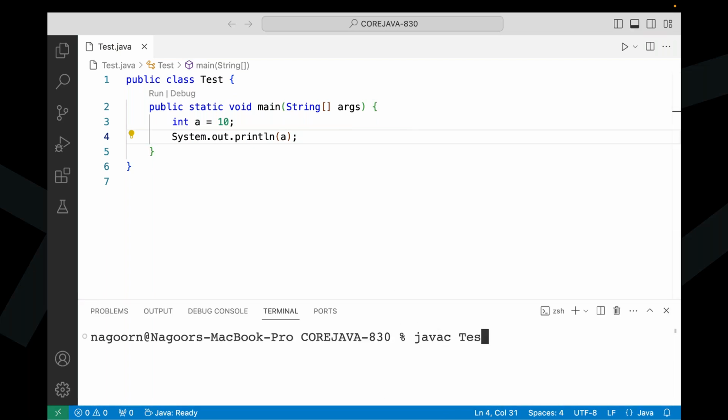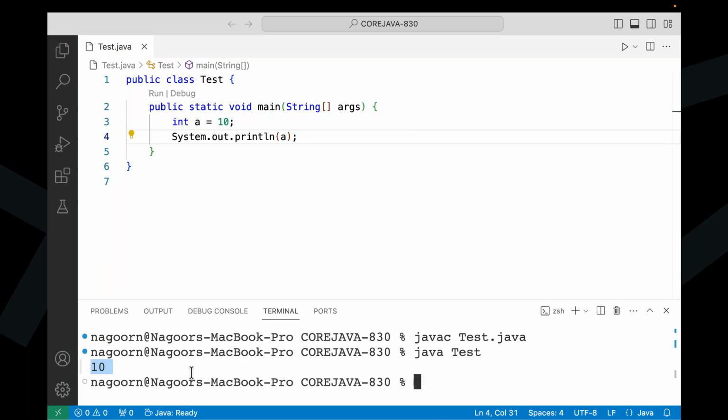javac Test.java. Guys, compiled successfully. javac Test.java in the sense compiled successfully. java Test. Now, what value are we getting there? 10 is the output. Don't think too much about the javac command and java command. javac is for compilation, java for execution here, right? So 10 is the value here.